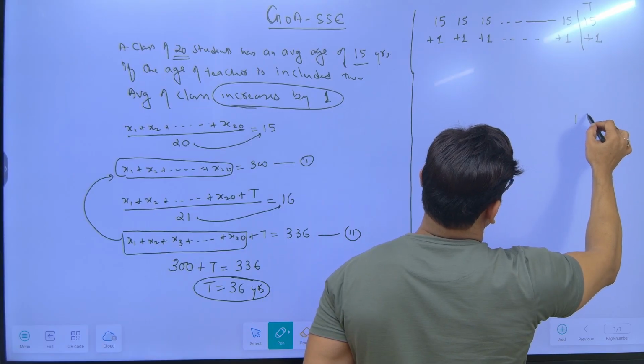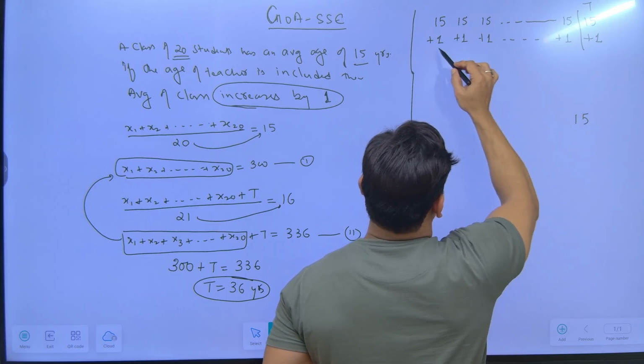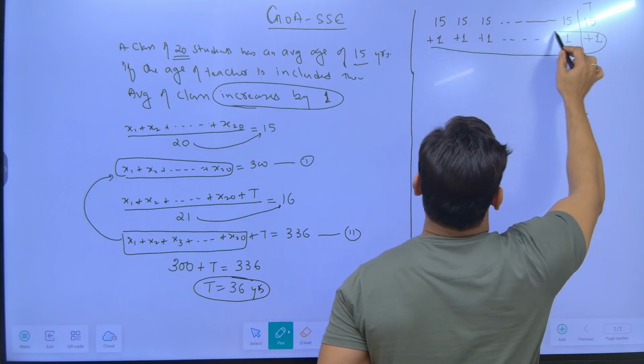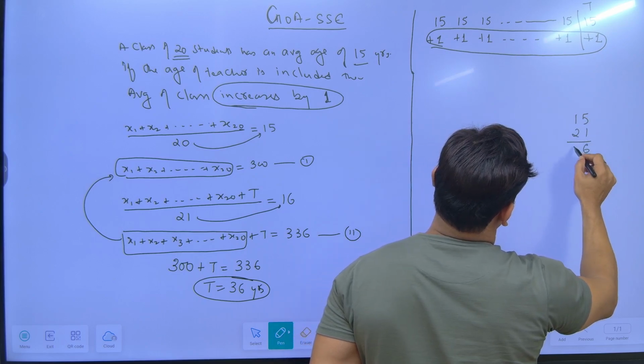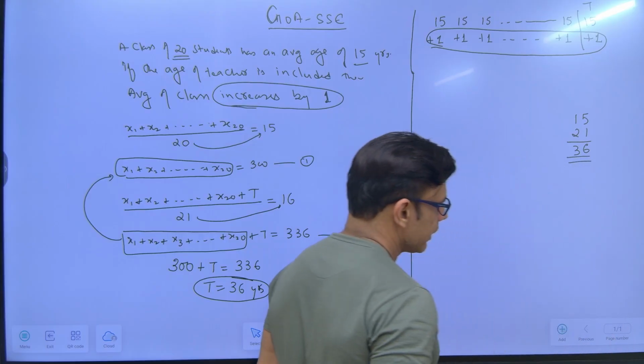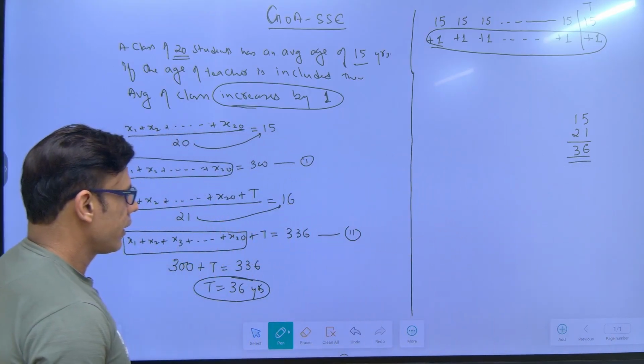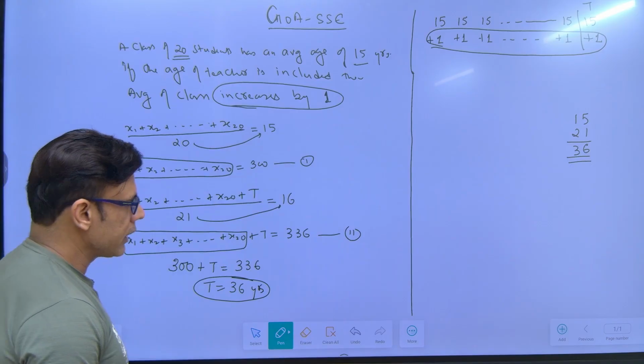So initially she kept 15 with herself, and now she distributed 20 plus 1, 21. So 21 she distributed. So how many chocolates did she come with? 36. Now replace 36 chocolates with years.